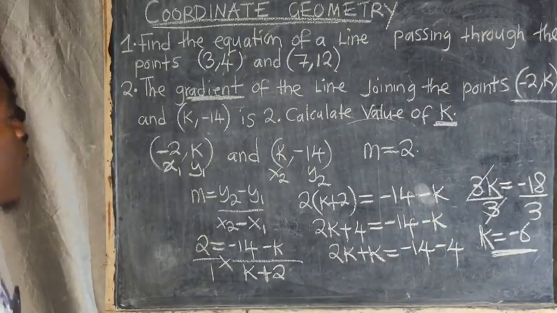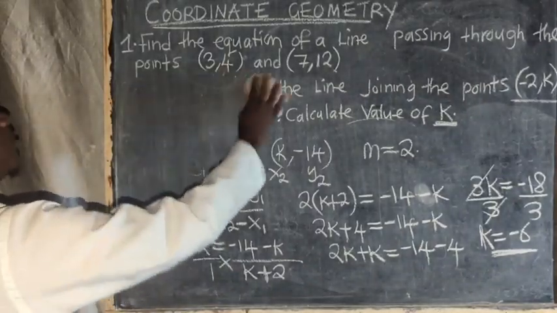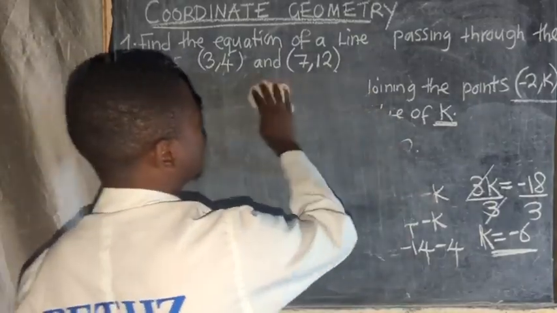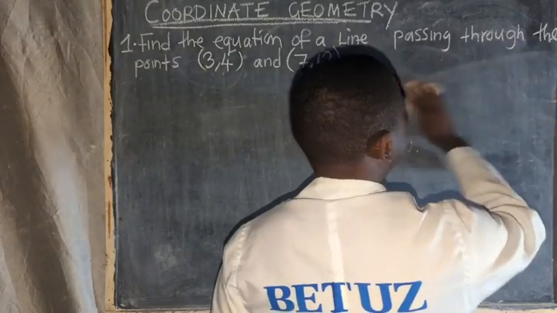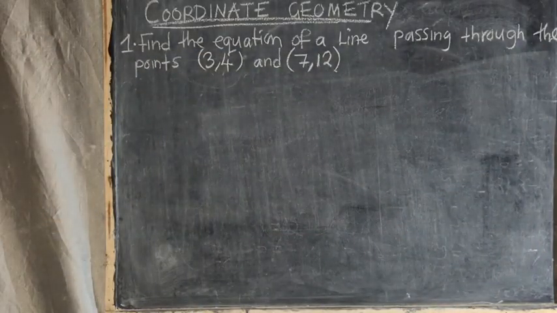So let us now proceed and look at the first question, which happens to be our last question for this lesson today. So this is the question that we are given. I think everyone is able to see that. We want to see how we are going to answer this. Let's see how we are going to work out this.